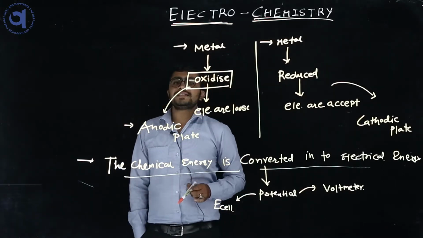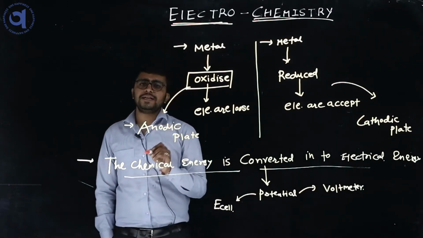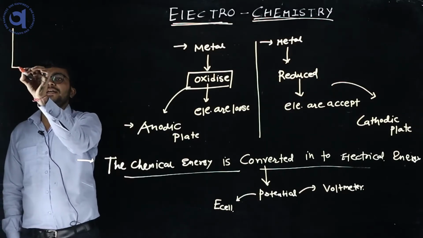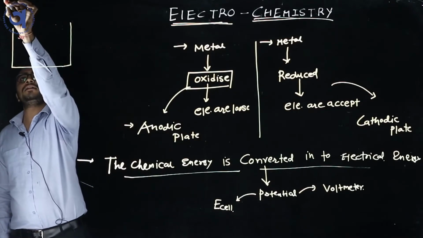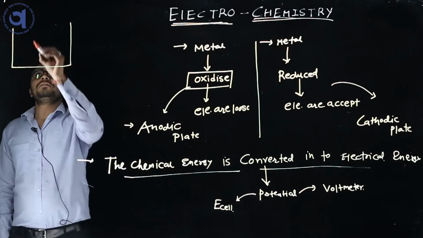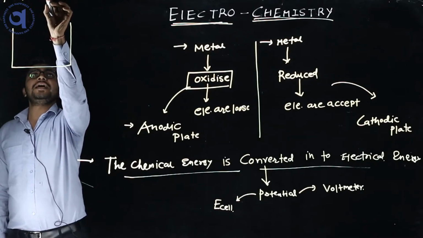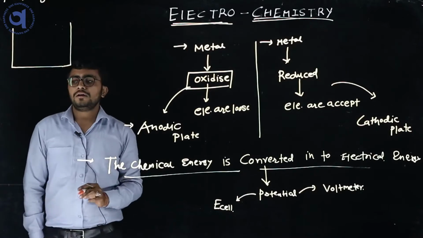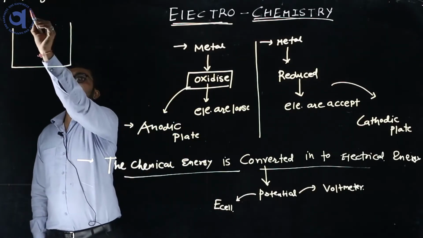So the scientist Daniel proved that there is an anodic plate and a cathodic plate. So it is a Daniel cell or voltaic cell. So we represent the cell, it is called a Daniel cell or volt cell.